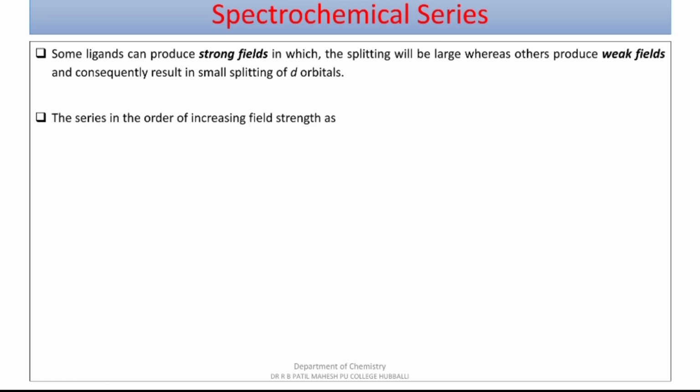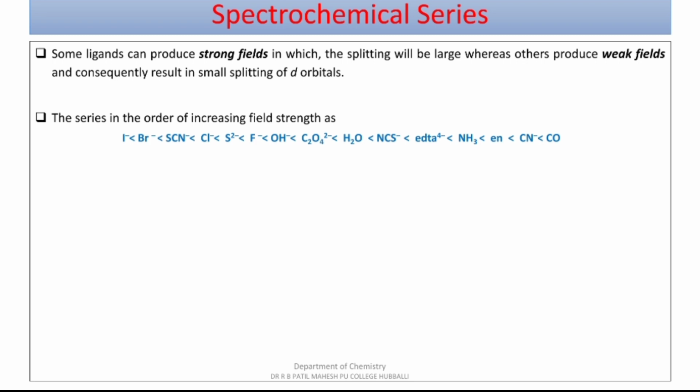The series is in the increasing order of field strength. You can observe the series here. I minus, Br minus, SCN minus, Cl minus, it goes on increasing to NH3, en, that is ethane 1,2-diamine, CN minus and CO. Dear students, you can observe here the negatively charged ligands are at the extreme end.